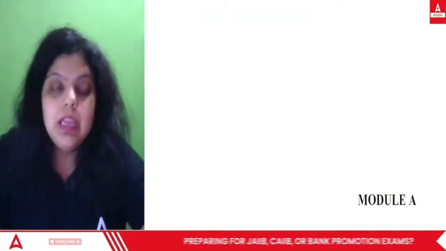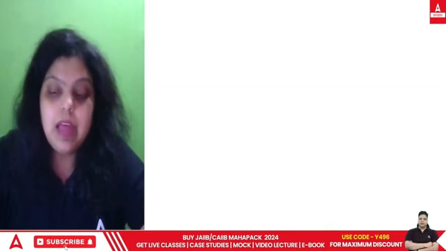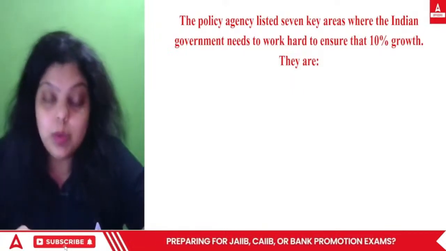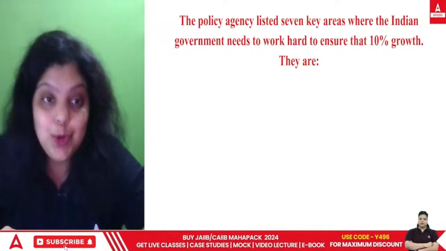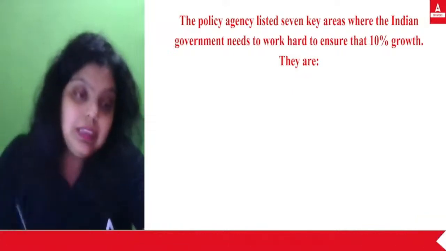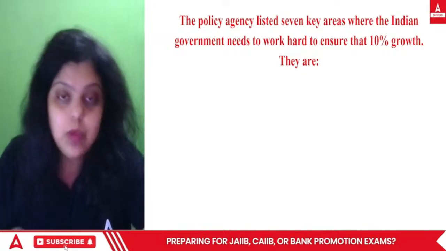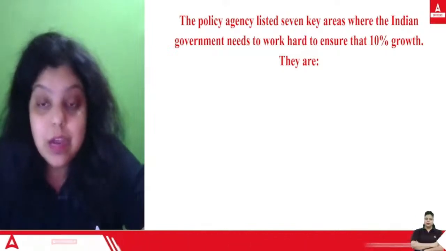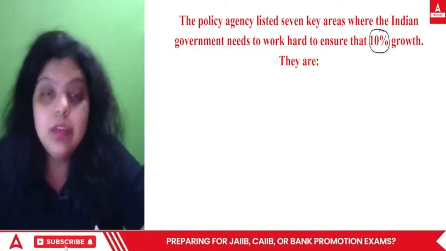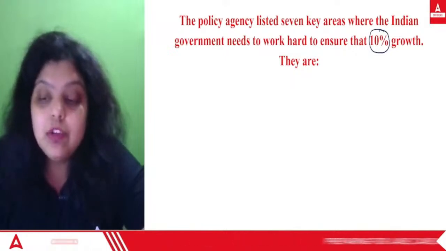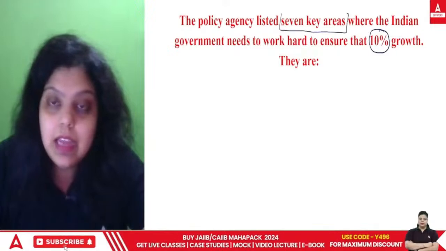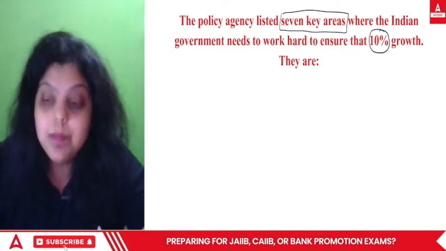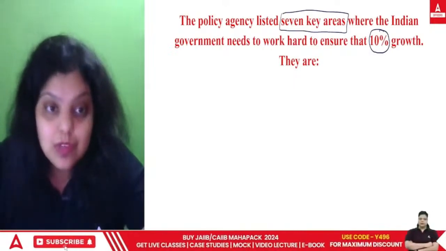So let's start. Here you can see module A, unit number 3. In this session, we will be discussing further about NITI Aayog as well as the planning commission, what the differences are and what new strategy has been introduced by NITI Aayog. First of all, as per NITI Aayog, every country wants to grow. If the government of India wants 10% GDP growth every year, then there are certain key areas that have to be developed. There are 7 areas on which we have to start working.